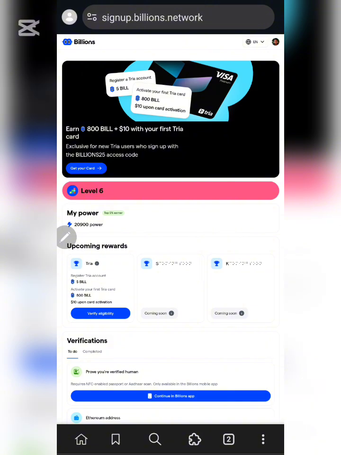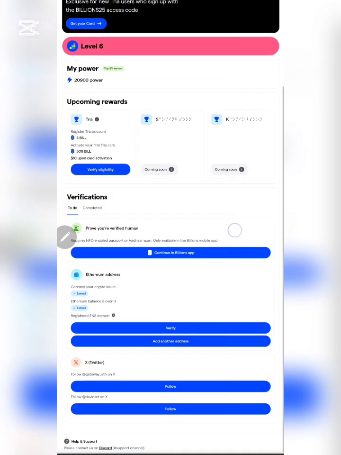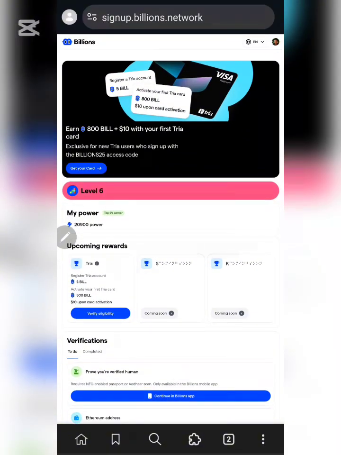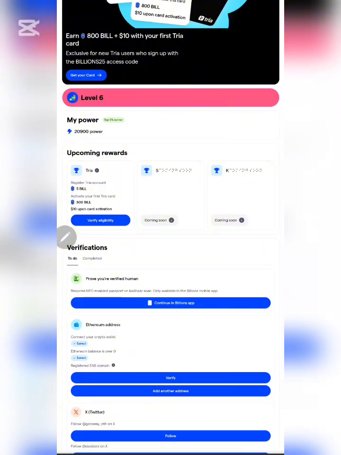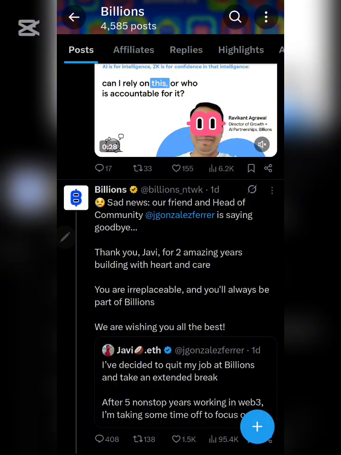If you haven't yet started with the Billion Network airdrop, you still have a little time window. Though I think the first snapshot has been taken, there's still a little time for you to accumulate more and more points if you are a new member. But if you are an old member, you are not going to be continuing to earn points, because after the last snapshot, they announced that only new members are going to be accumulating points. Old members are stuck with their old points. So right now, let's go and devour the whole information, starting from the Twitter.